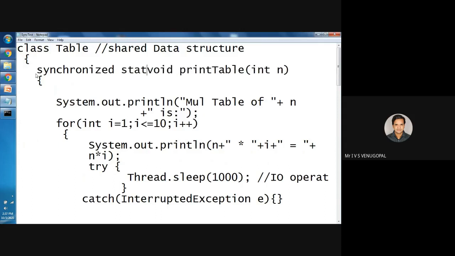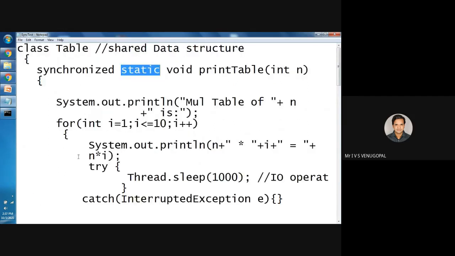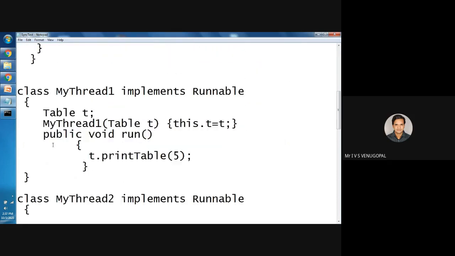So for static synchronization, use the static keyword. You know static methods: static methods belong to the entire class but not to any particular object. Class variables can be declared by using the static keyword. So I have closed the for loop. Synchronized static void means this method is a property of the entire class. It does not belong to any one particular object. It belongs to the entire class as a whole.